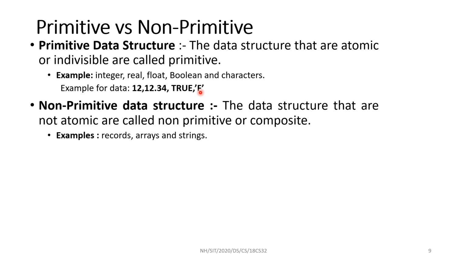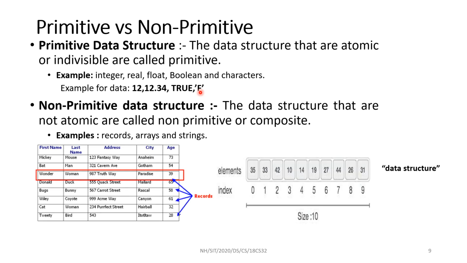The other category of data structure is non-primitive, like a string, which is a combination of characters, a set of characters, an array of characters, a set of strings. So these are called records. Data structures that are not atomic are called non-primitive or composite. It is a combination of primitive data structures.